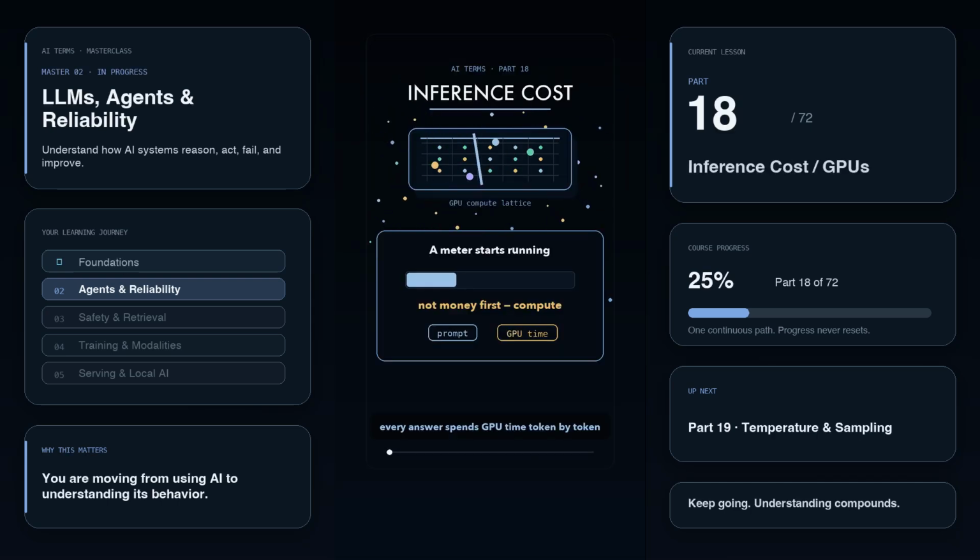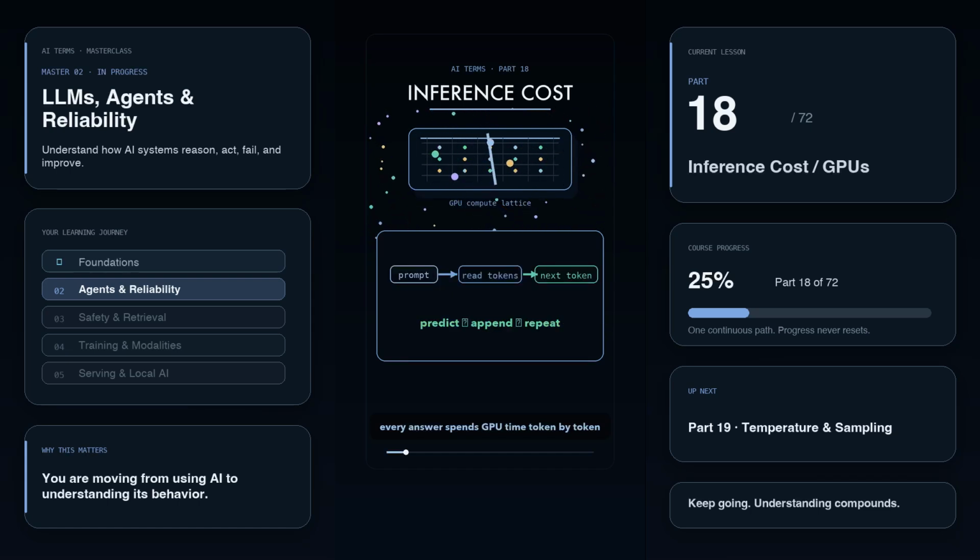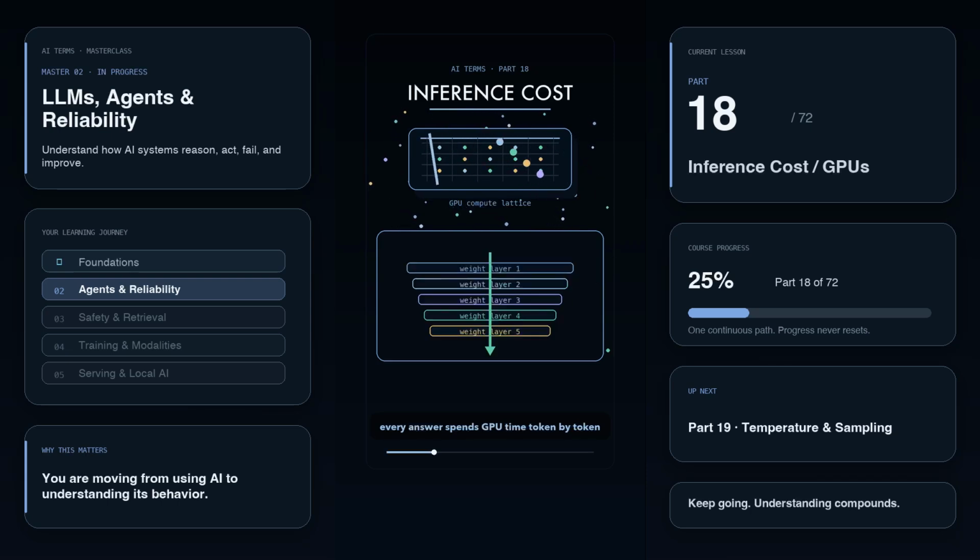Every time you ask AI a question, a meter starts running. Not money first. Compute. Inference is the moment a trained model is being used. The model takes your prompt, reads the tokens, and predicts the next token. Then it predicts the next one, and the next one. Each new token is not a simple lookup. It is a huge stack of math across billions of weights.